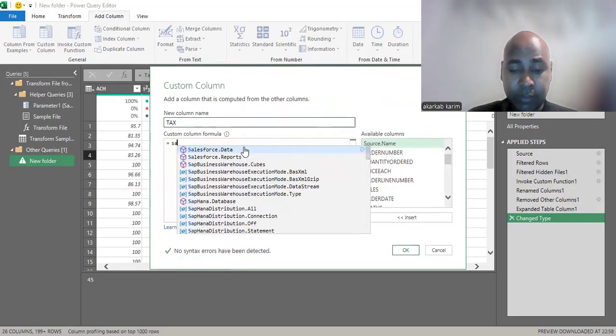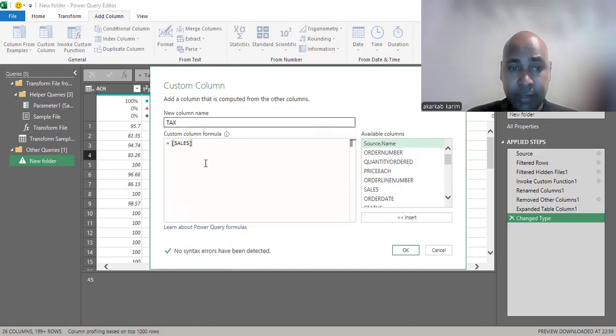We have sales, periods, and time. For example, we have 20% of taxes that we pay after the sales of each product, just for demonstration. So we write 20 divided by 100 to get the 20%.